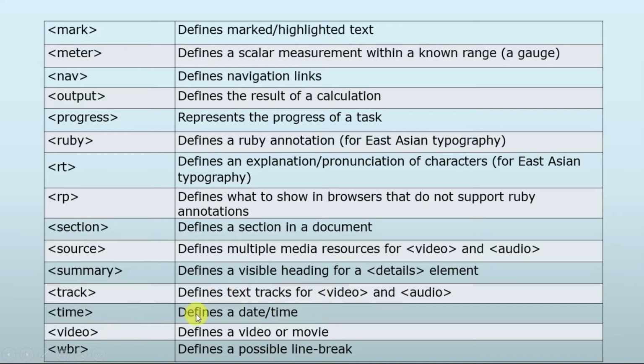Time is widely used. Suppose a user wants to define a system time, a system clock, how can we perform that action in HTML? That can be done with the help of the time element. Video element is used to define a particular video or movie. And wbr defines a possible line break.